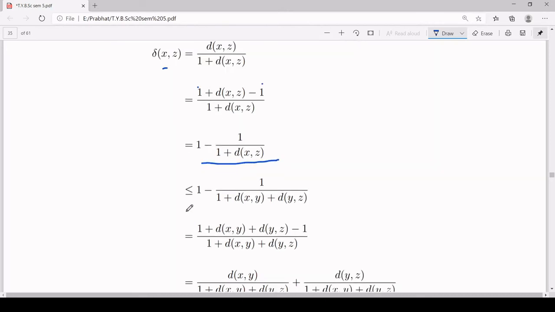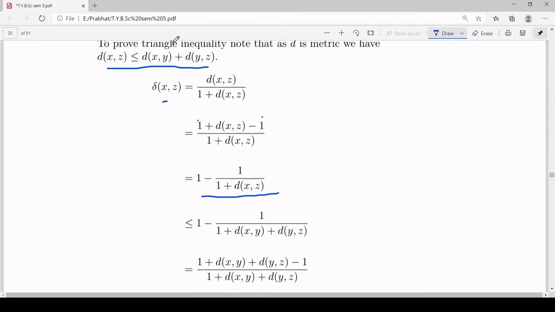Now here, minus 1 upon 1 plus d(x,z), I have written it to be less than or equal to minus 1 upon 1 plus d(x,y) plus d(y,z). That will follow from the triangle inequality of d. See here, d(x,z) is less than or equal to d(x,y) plus d(y,z). Therefore, 1 plus d(x,z) is less than or equal to 1 plus d(x,y) plus d(y,z).